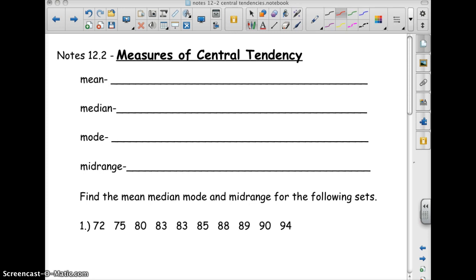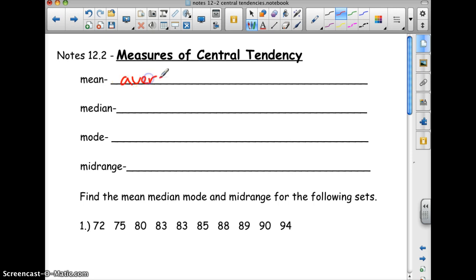Okay, the mean. What's the average? That's just going to be the average. You've got to add them up and divide by however many there are. Median is the middle number of an ordered set. It's got to be in order, from smallest to largest. Mode, it's got those two little letters right there. That's most often occurring, right?